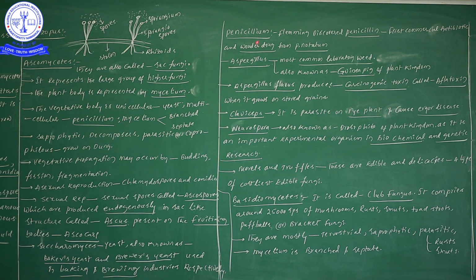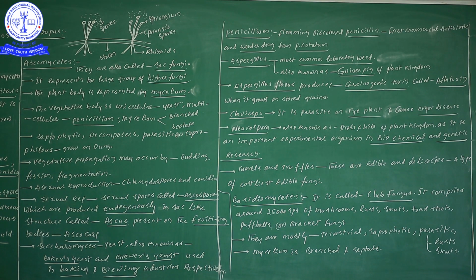So, let us see one by one. Penicillium concerned: there, for the first time, Alexander Fleming discovered penicillin. This penicillin antibiotic is the first commercial antibiotic. We also call it by one more name, wonder drug. This one was obtained from Penicillium notatum.